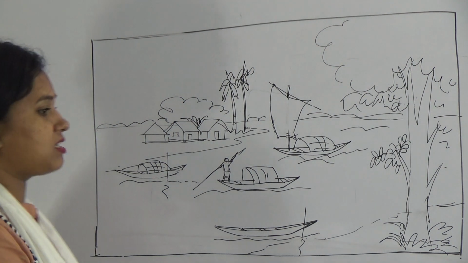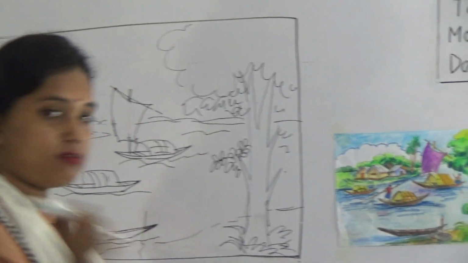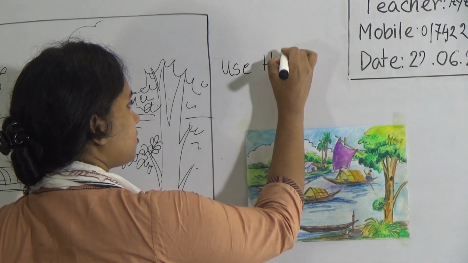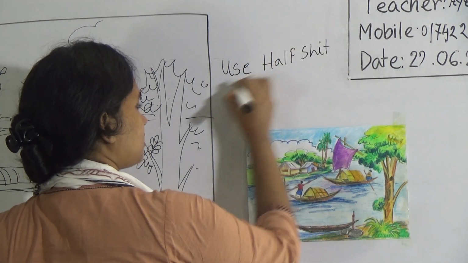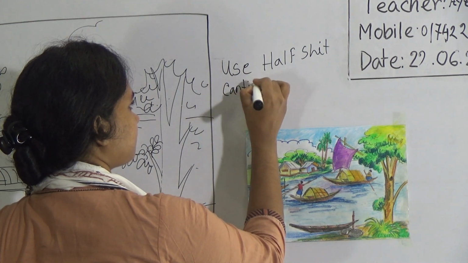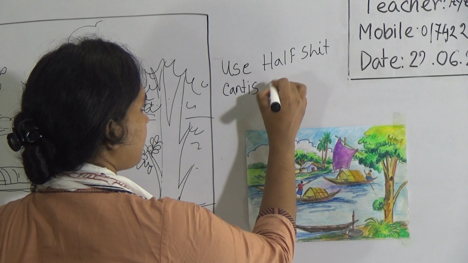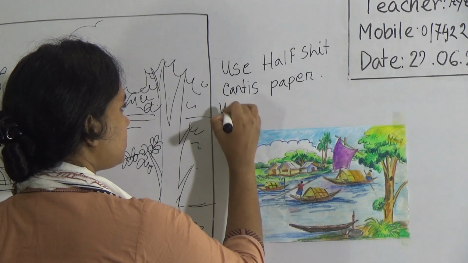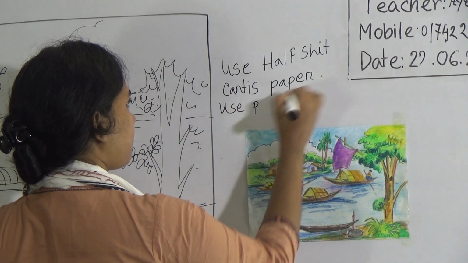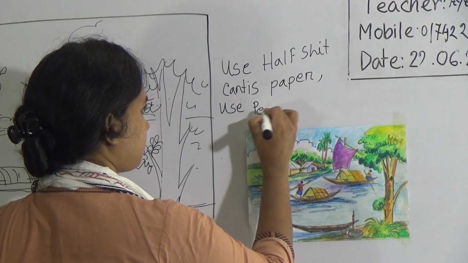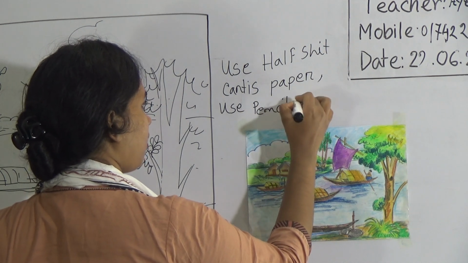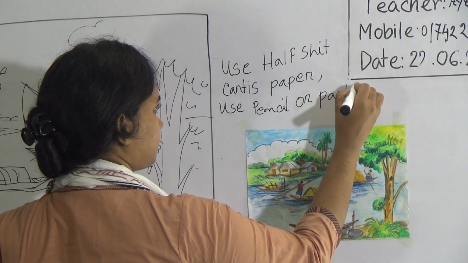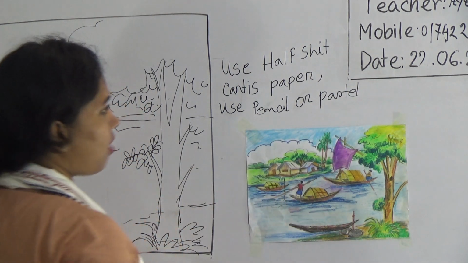Use half sheet Kurtis paper for drawing. Okay, half sheet Kurtis paper, and for the color you can use pencil or pastel, or pencil and pastel also.